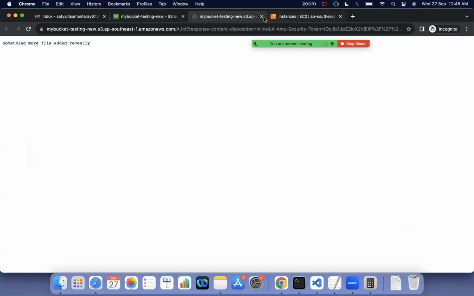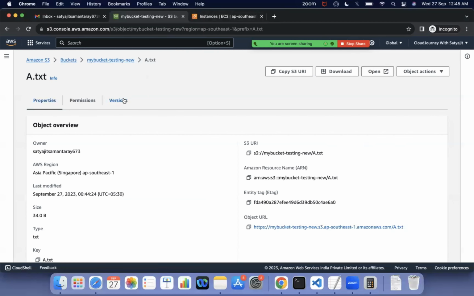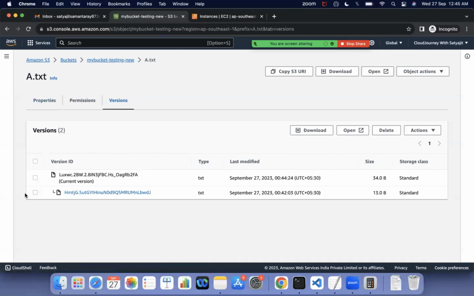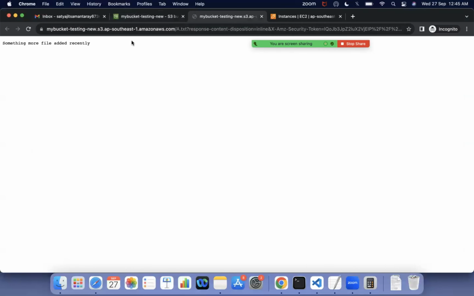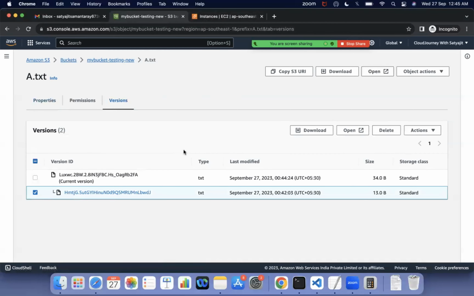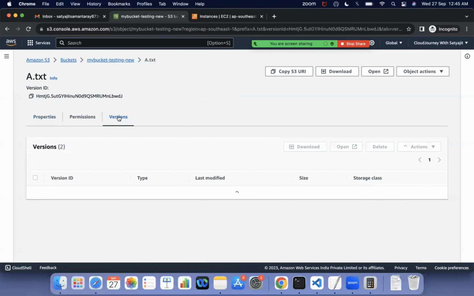Okay, but now we want my back file. So what we will do, you can just go to the versions, select it and open it. That's it. So now this is the new file, right? So we can just select this one. It is saying versions. So now something is called, this is your old version.